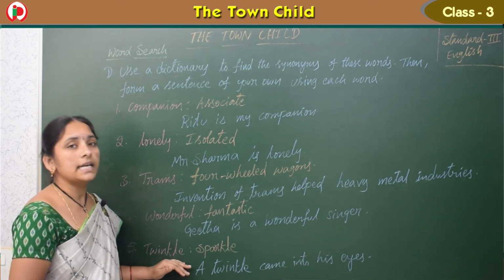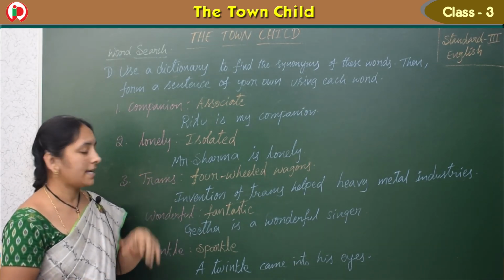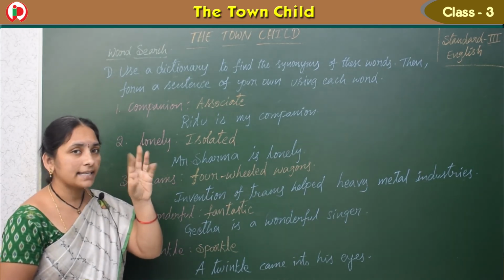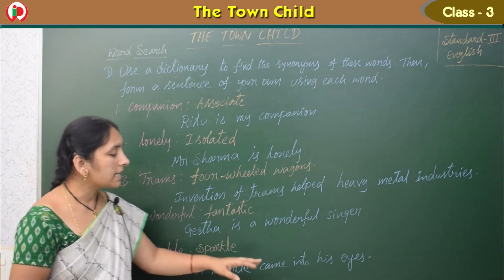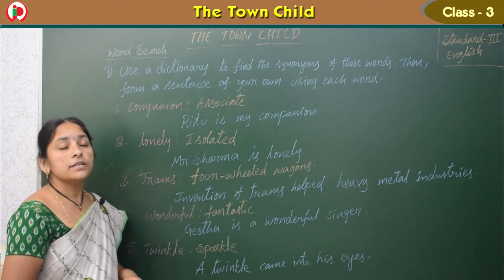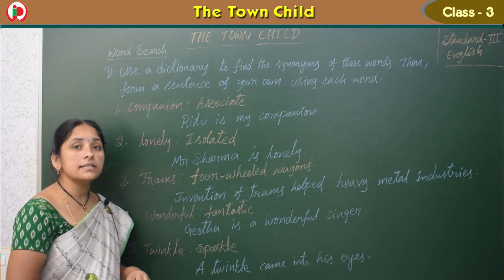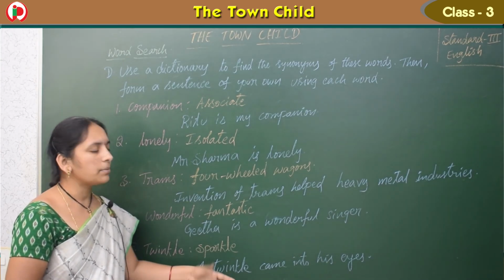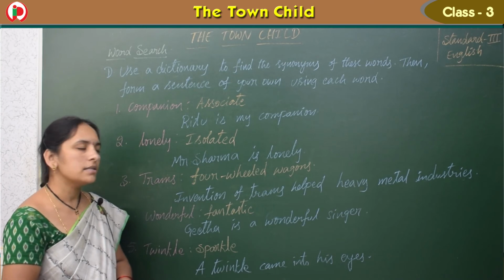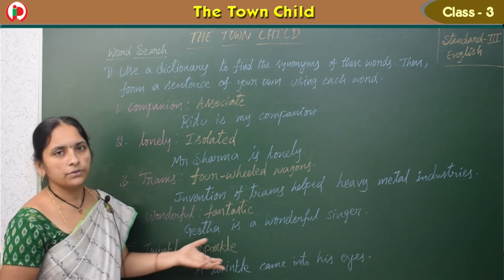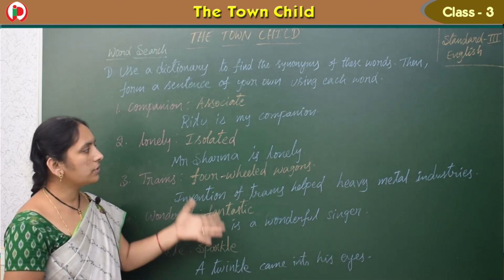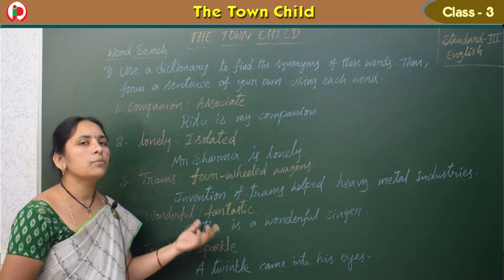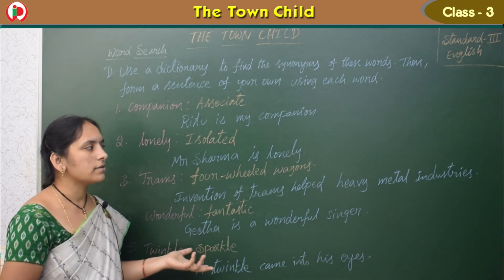And now twinkle, little star, right? Twinkle is sparkles, we get. So a twinkle came into his eyes. So we saw sparkling stars in the sky during night, right? Like this, any suitable or very easy sentences, whatever you can write. Okay children, so I told you this. If you want, you can write more interesting sentences also for you.